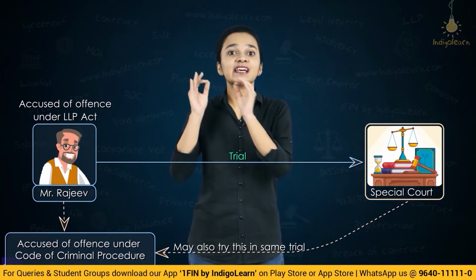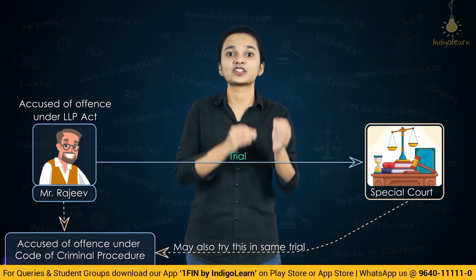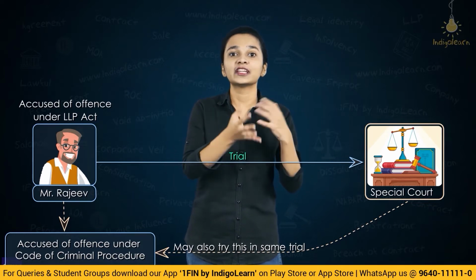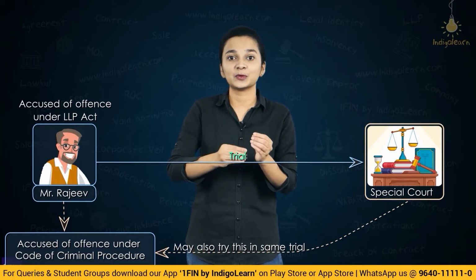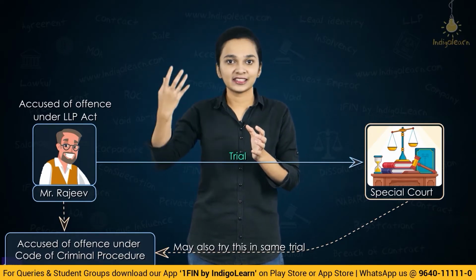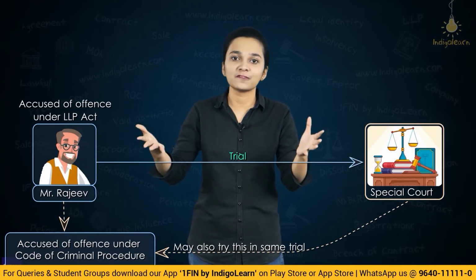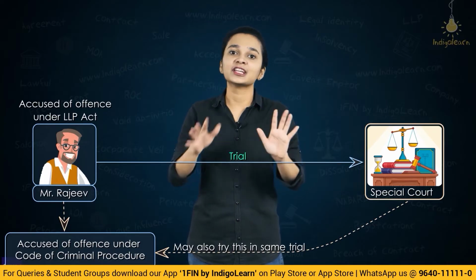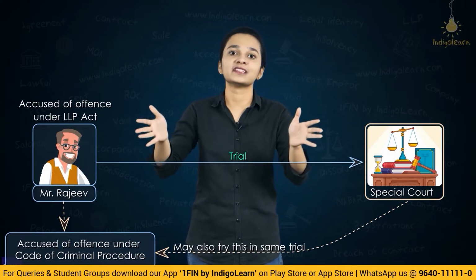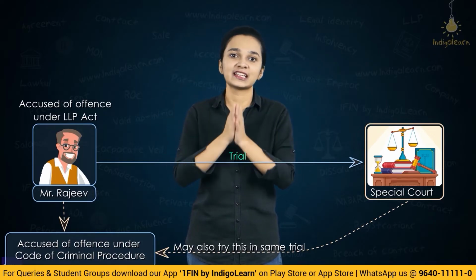So basically, section 67B subsection 2 specifies that the special courts may also take into account any offence which is committed by the accused other than the offence under the LLP Act, and the accused may be charged with both the offences under the same trial. So the same trial will go on, and in the same trial the accused will be punished for both the offences which he has committed.